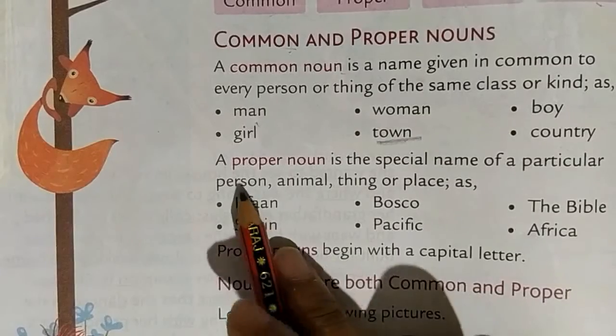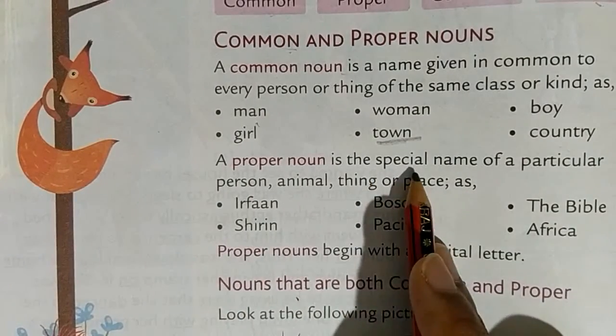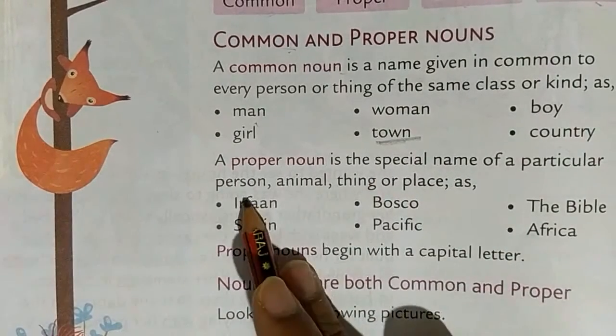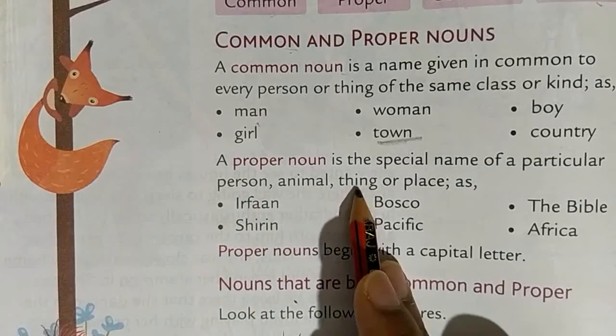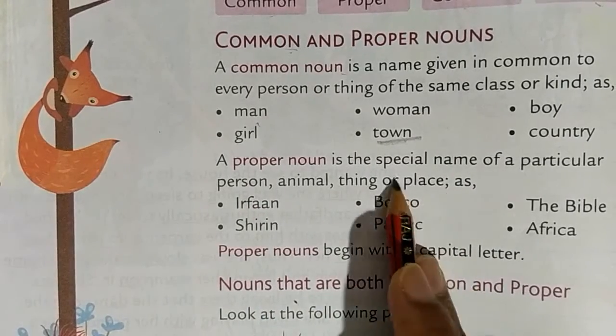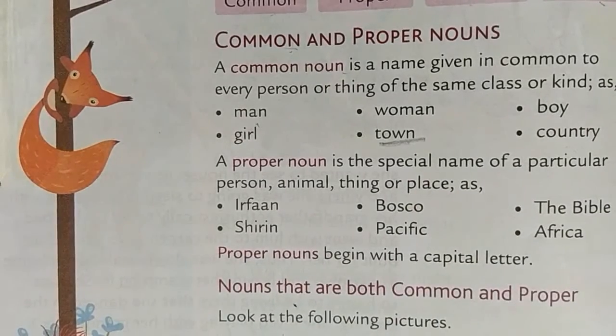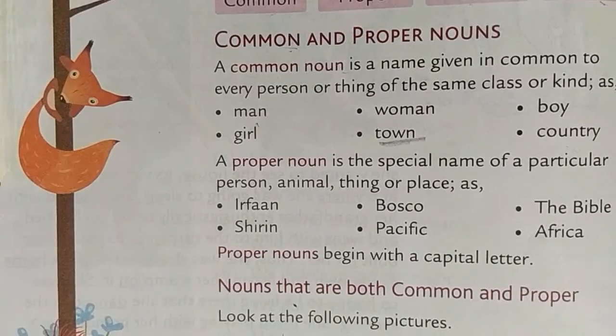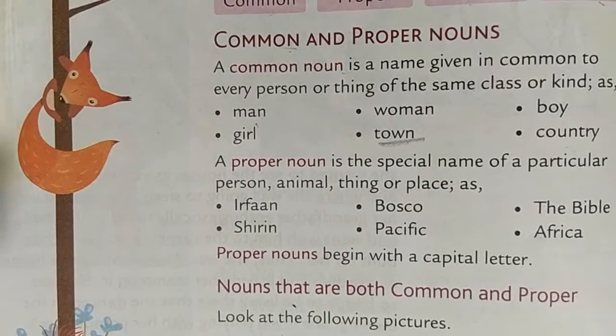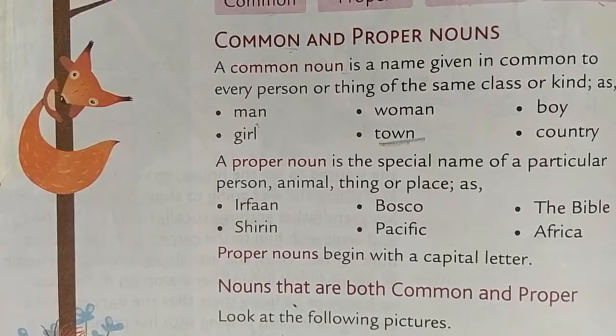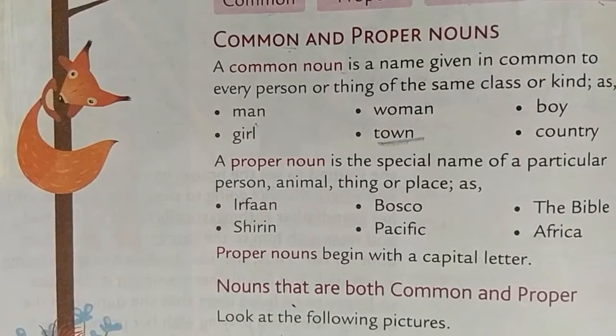Now, proper noun. A proper noun is the special name of a particular person, animal, thing, or place. See, a proper noun means a proper name given to a man, a woman, a place, a country, whatever the name is, in proper. And a proper noun always begins with a capital letter.